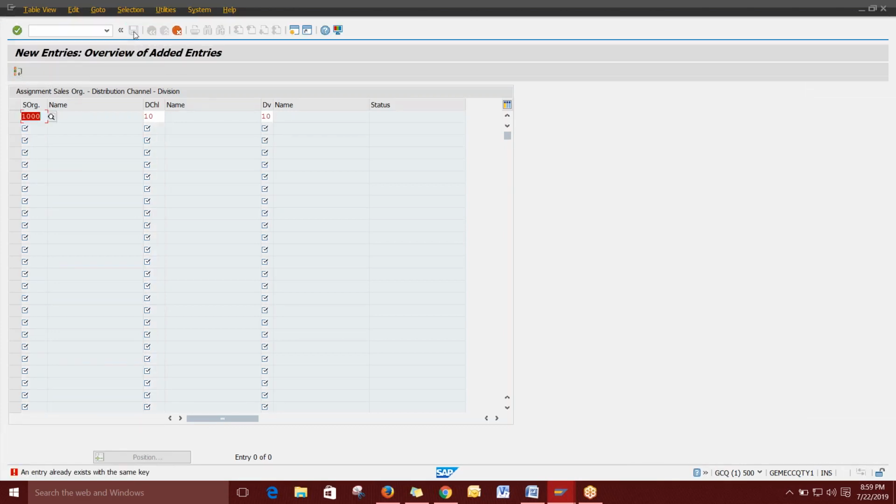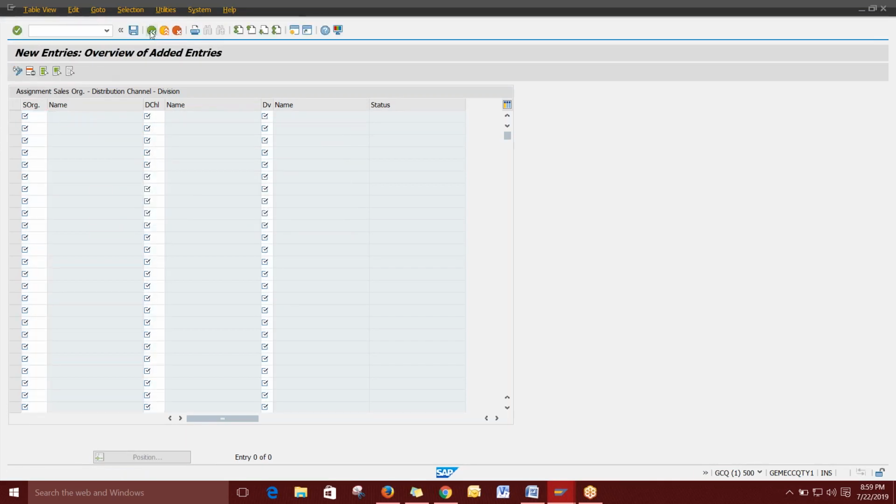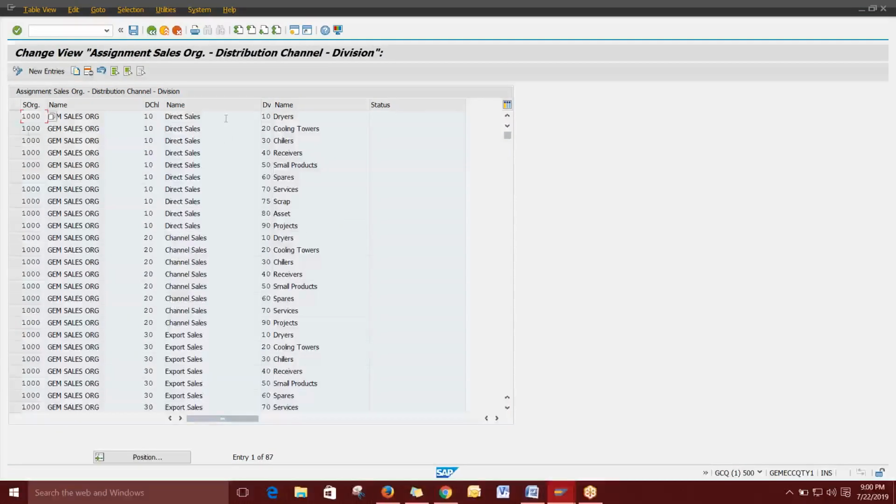Okay, what is it saying? The entries already exist. Because that combination is already there. See, this is how it is mapped. For a single sales organization we have a distribution channel and a division. The same distribution channel may be mapped with different divisions. So each and every distribution channel will be mapped to all the divisions. So in each and every channel you can sell all the products, not a single product. That's why the sales area is useful. Are you clear? Yes.